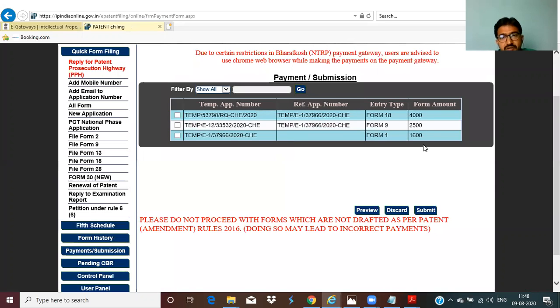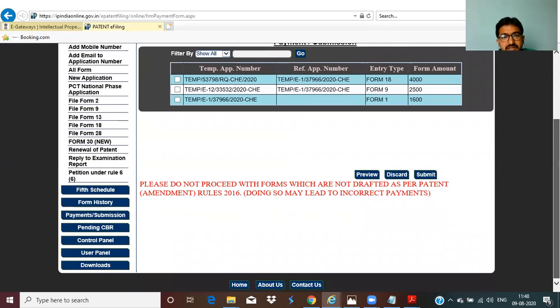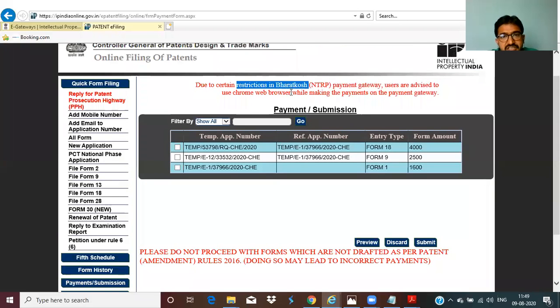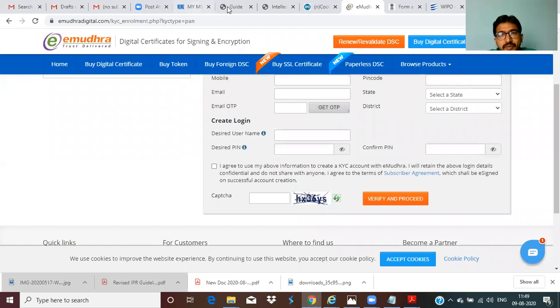Now the cost, totally how much? 8,100. And there is an issue in whatever you are doing here: Internet Explorer is having some issue while you are paying at the payment gateway. They mention clearly here, if you read the issue: due to certain restrictions in the Bharat Kosh NTRP payment gateway, users are advised to use the Chrome web browser while making the payment. Directly they have mentioned it, so that's why I'm moving to Chrome to pay this payment.